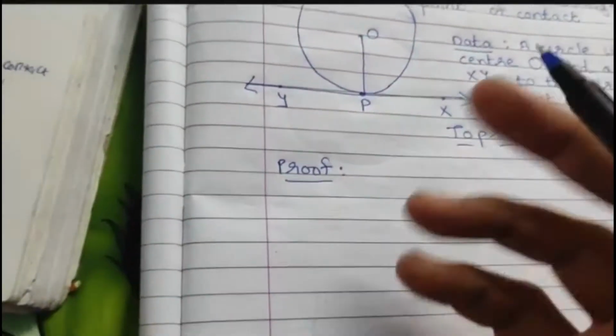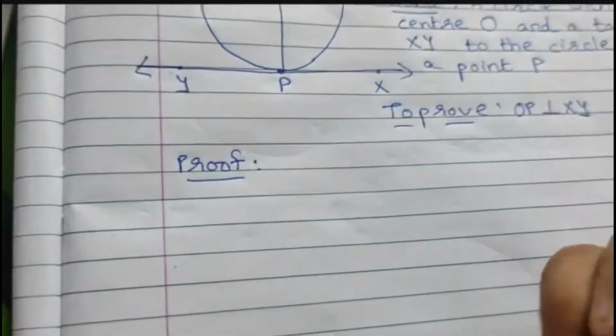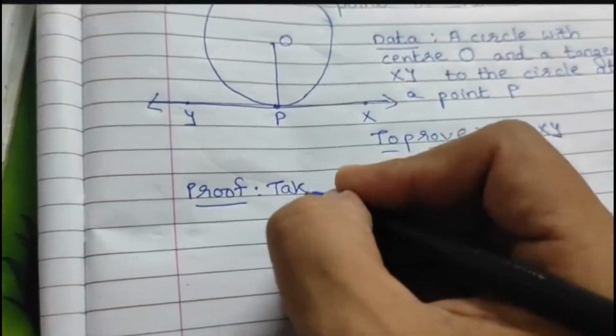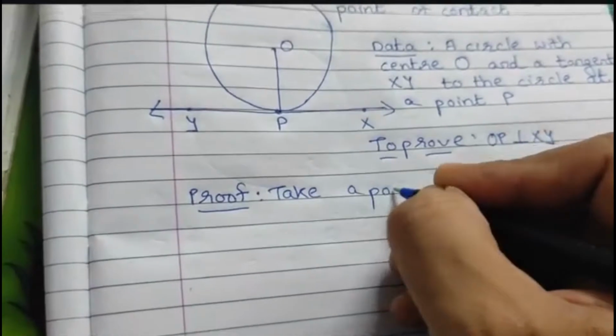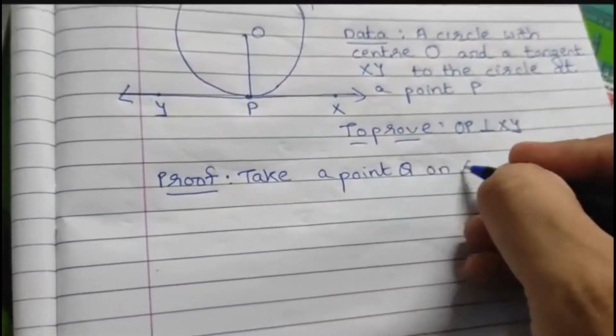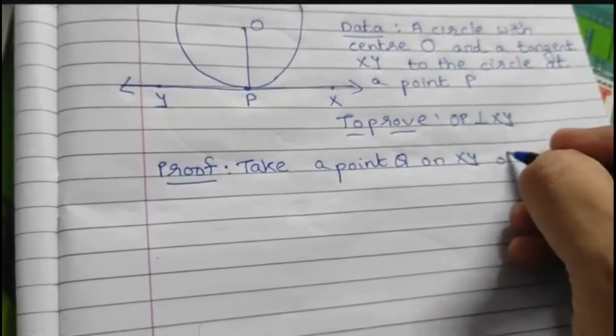So how will we prove it? Okay, for that let us select a point Q on XY other than P.